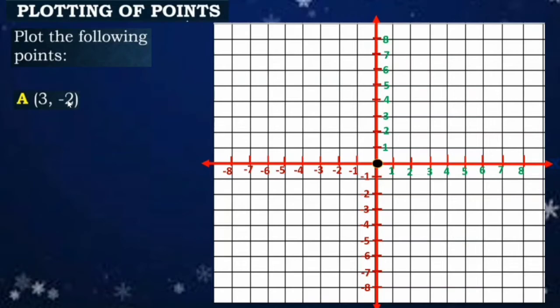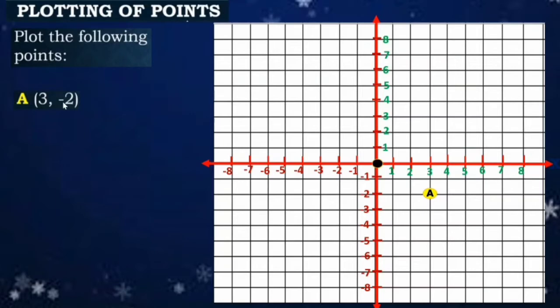Since it is positive, negative, it lies on quadrant 4. So first is to identify positive 3. From the origin, count 1, 2, and 3. Since it is negative, going down. 1, 2. So that is the point of intersection ng 3, negative 2. So that is our point A.